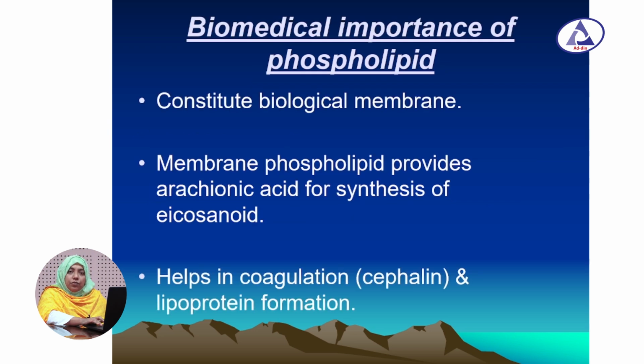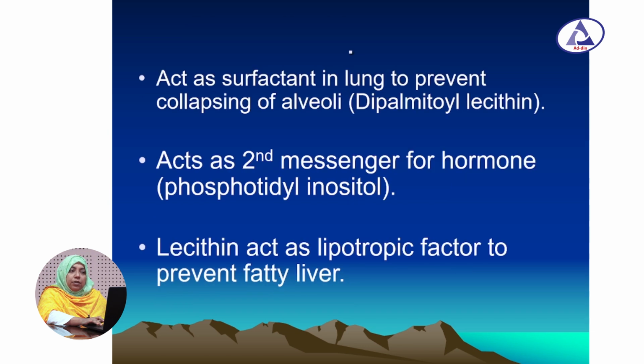Biomedical importance of phospholipid. Phospholipids constitute the biological membrane, that is the cell membrane. Membrane phospholipid provides arachidonic acid for the synthesis of eicosanoid. Phospholipid helps in coagulation and lipoprotein formation. Phospholipid acts as a surfactant in the lung to prevent collapsing of the alveoli. Here the phospholipid is dipalmitoyl lecithin.